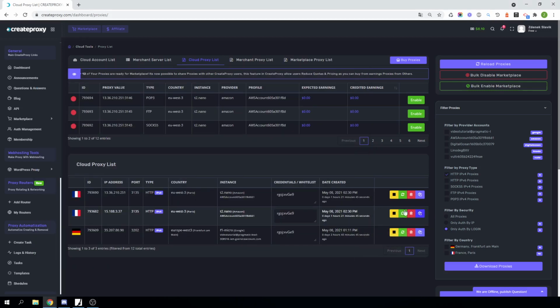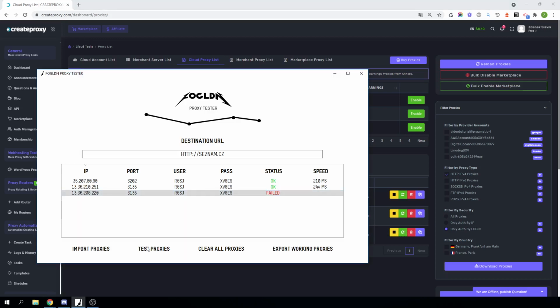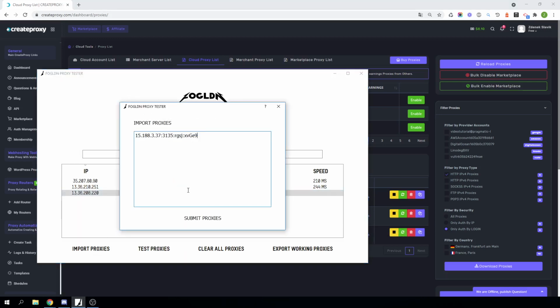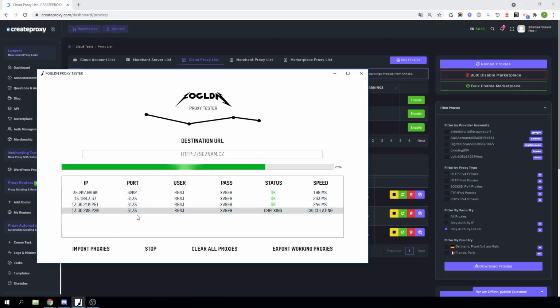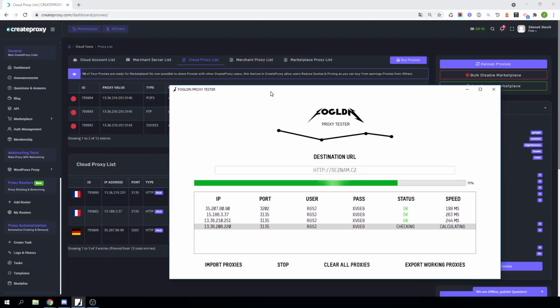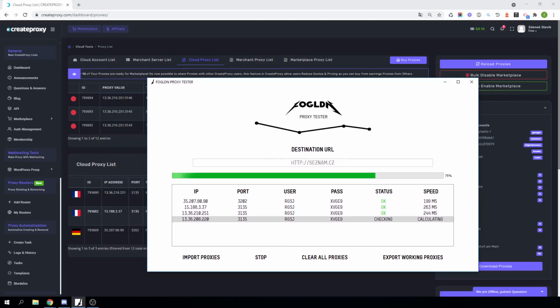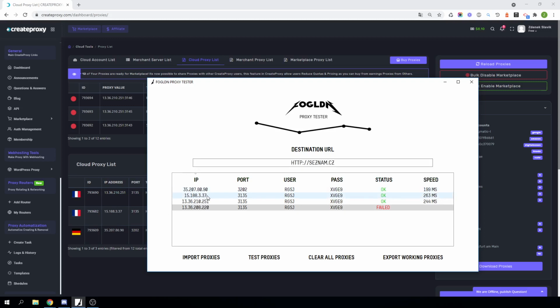So I'm just going to copy the new proxy and let's try this. The proxy with 37 on the end is working normally, while this one, the old proxy, is not working anymore.